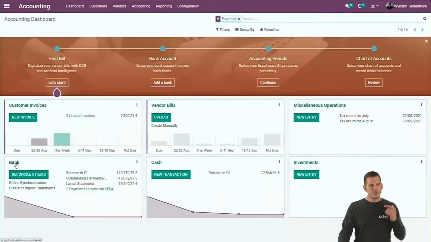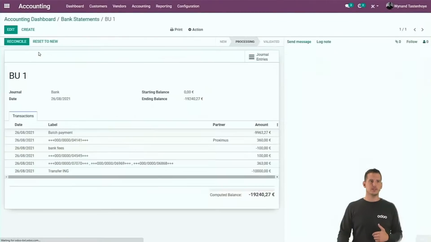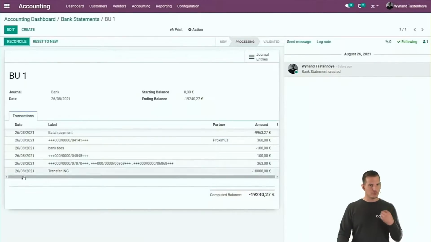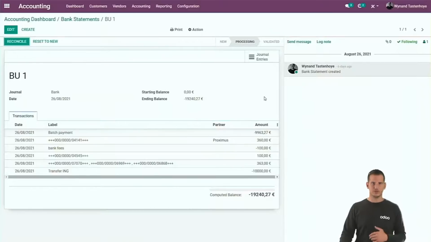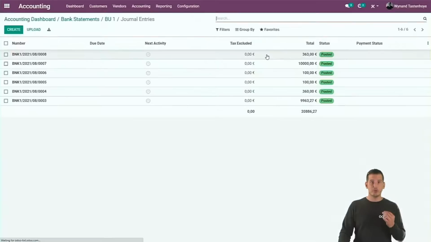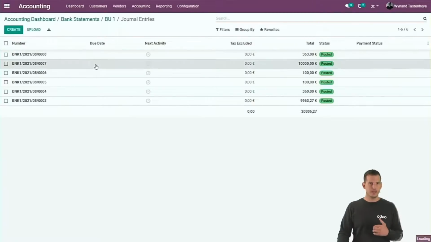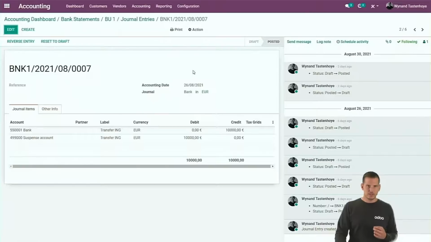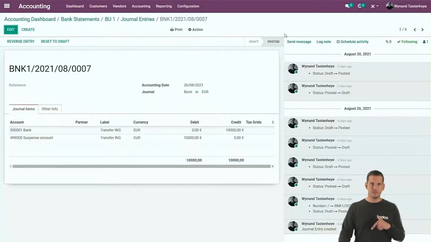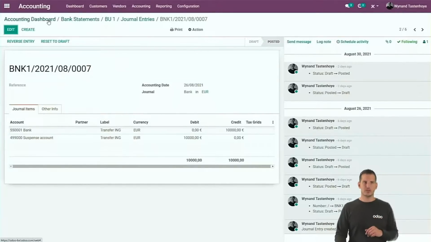So let's open a first bank statement that is already synchronized here. Basically, the synchronization will import all transactions, the date, the labels, and the amount. And from the moment that we add them in Odoo, we immediately post all the journal entries also. If we take a look at one, you can see that it's not reconciled yet, but we immediately posted it, and we posted it on the suspense account. That way, in your balance sheet, your bank is updated in real time, and we will just update the suspense account once we reconcile it with the correct counterpart. So let's have a look at how that works.